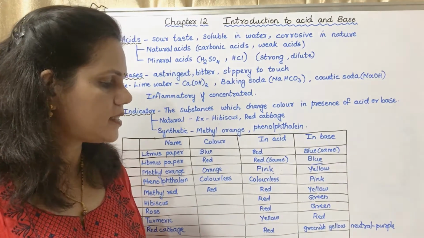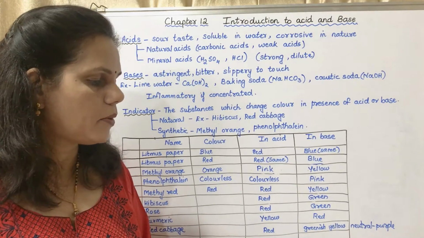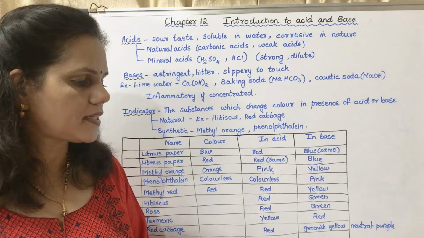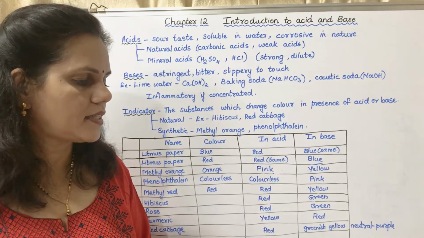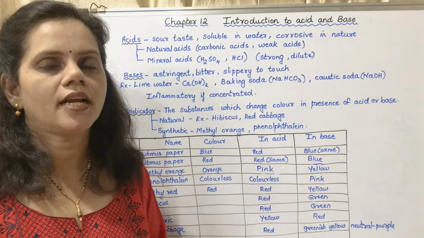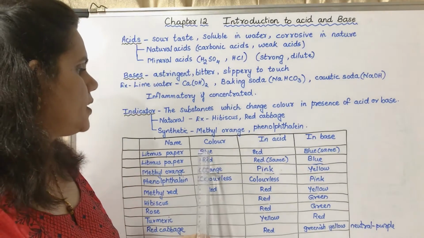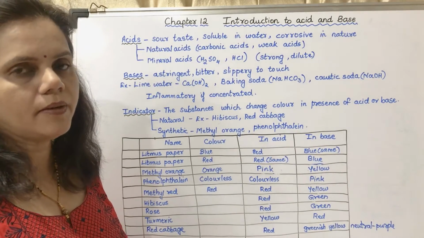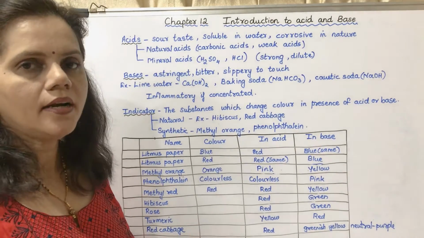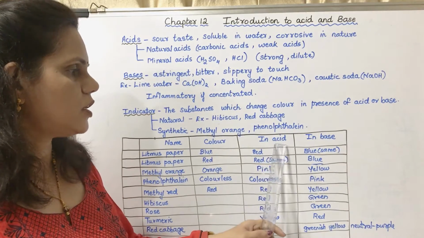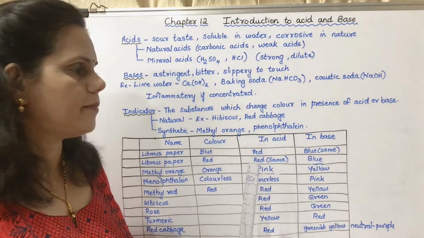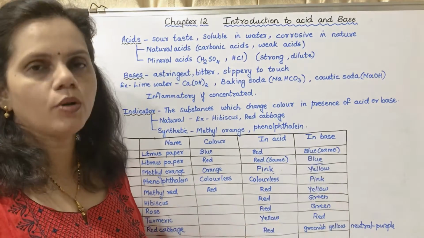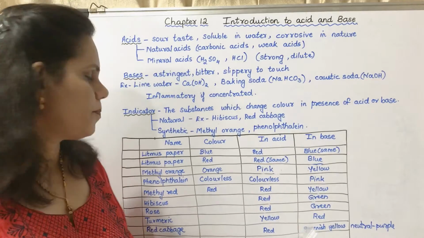It is given on page number 83. In the box they have given the paper. Litmus paper is made from an extract of the lichen plant. It is red or blue colored. There are two types of litmus paper, blue litmus paper and red litmus paper. The blue litmus paper, if dipped into an acid solution, will turn red. If it is dipped into a base solution, it will remain blue. It doesn't change its color.